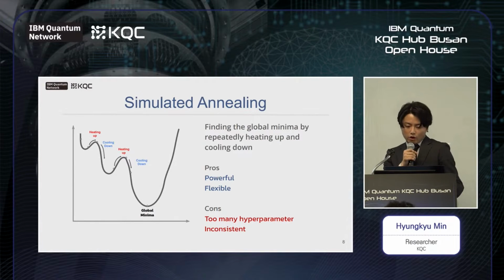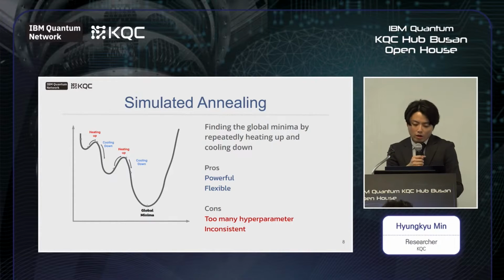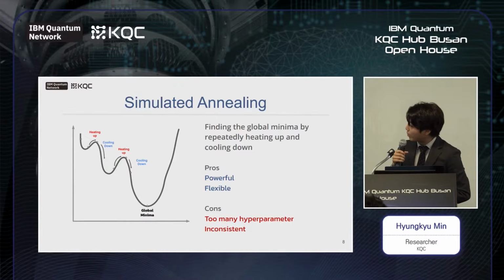Simulated annealing is also an approach based on optimization theory. Simulated annealing is an algorithm imitating the annealing process. By repeatedly going up and going down the hill, it can avoid local minima and find global minima. It is also an efficient and powerful algorithm. However, its solution is inconsistent, and like the genetic algorithm, there are too many hyperparameters to handle.